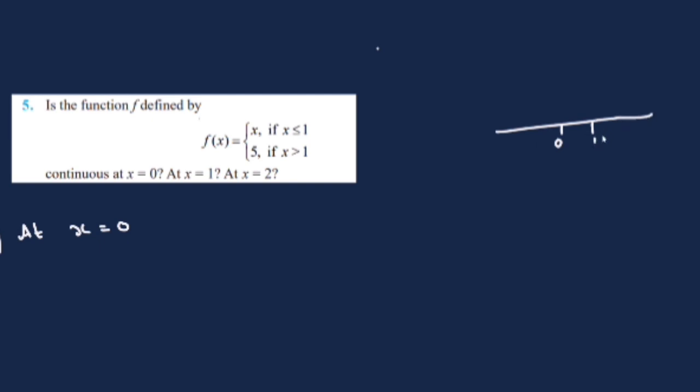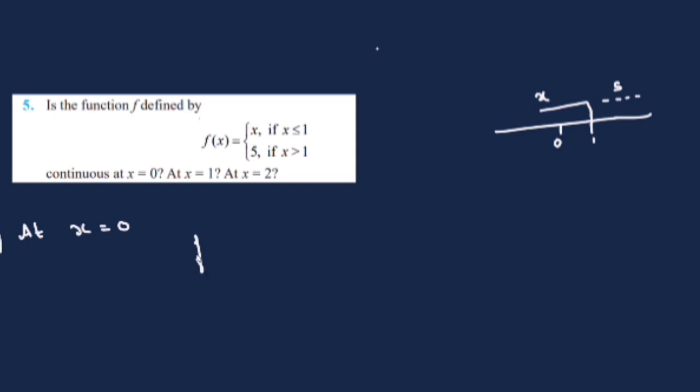Less than 1, at 1 there is a break. Left of 1 it is something different, and right of 1 as well. We have to check whether at 1 the function is continuous or not. So less than 1 and equal to 1, the function is the identity function, and on this side the function is a constant function.